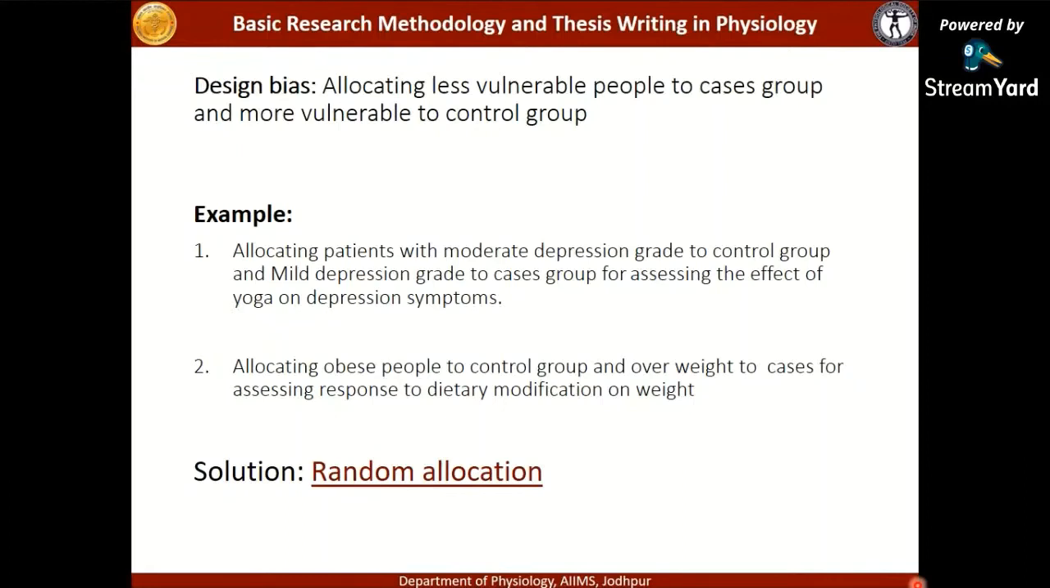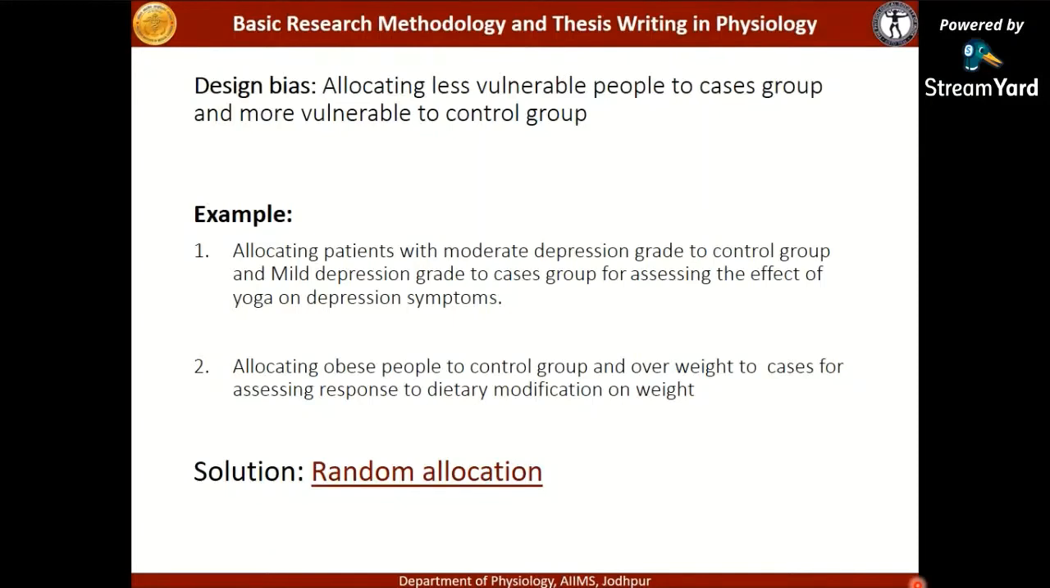The person is assessing the effect of yoga on depression symptoms, and he has assigned people with mild depression grade to the cases group, who are being given the intervention of yoga, and people with moderate depression grade to the control group, who are not being given the intervention. So definitely people with mild depression grade will show more improvement, and this is not a comparable group. Both the groups are not comparable. Here there is a problem with the allocation. Allocation of the subjects should have been random. Whether it is mild depression or moderate depression, they should have been randomly assigned into the cases and the control group to make the two groups more comparable.